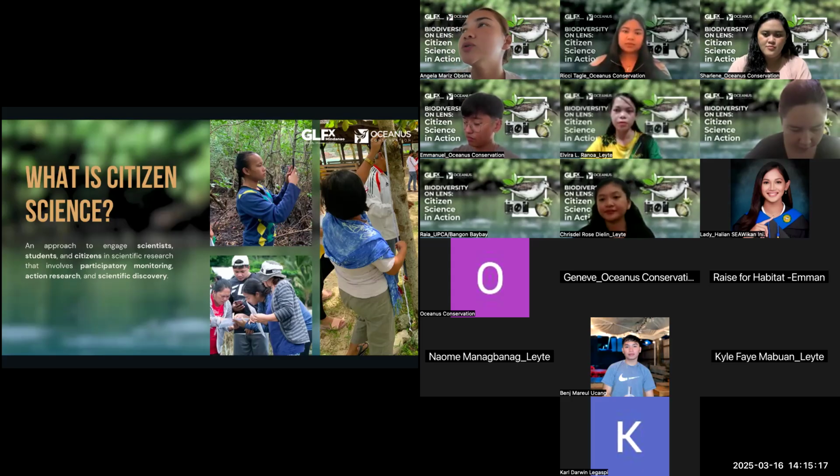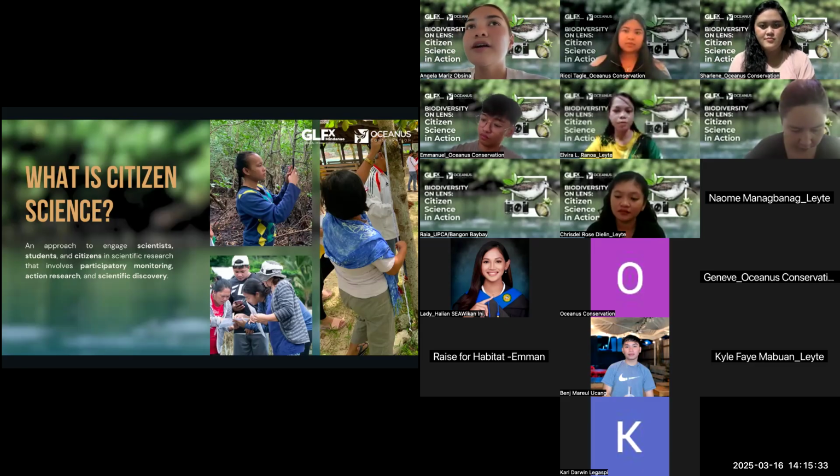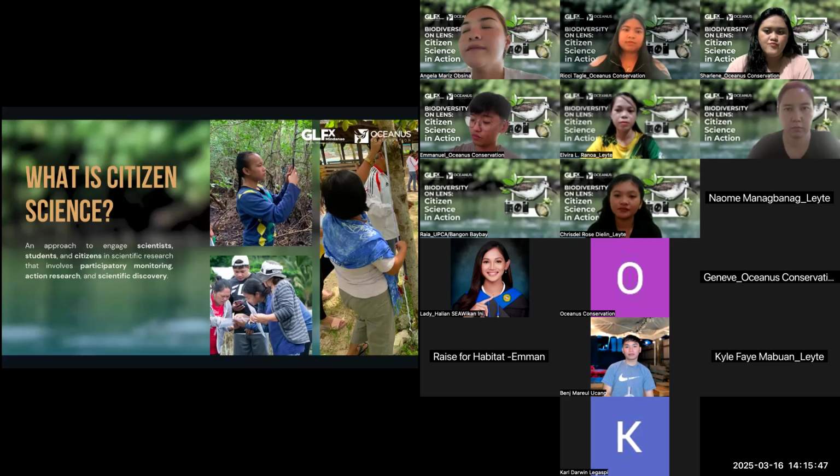What we do is teach the community the proper method or process on how to collect data for mangroves and seagrass. Then we let them practice, simulation practice, and we go out in the field and let them practice again until they are very familiar with the process and the method. Later on they are the ones to implement it in their area, and they just send us the data that they have collected through a specific application.